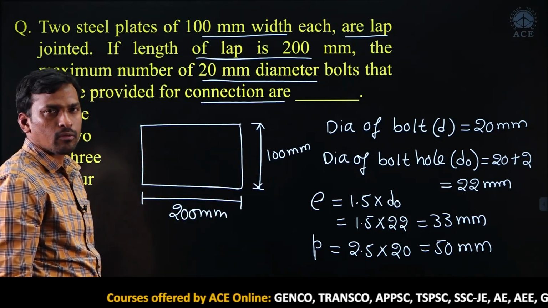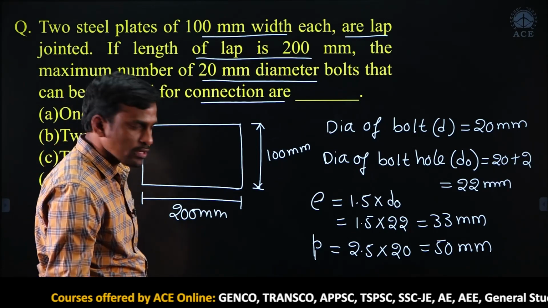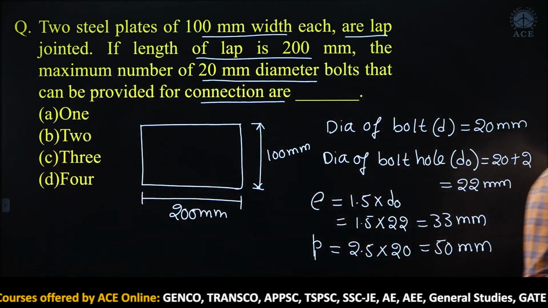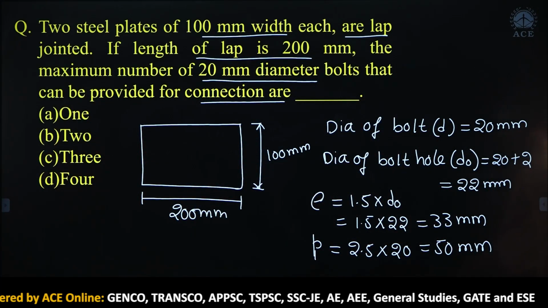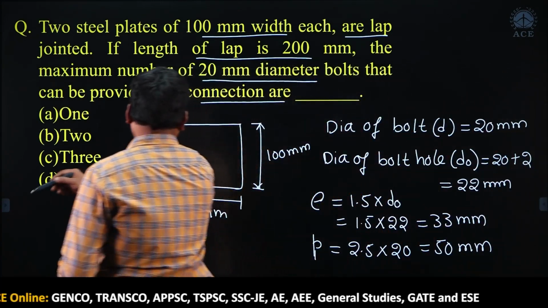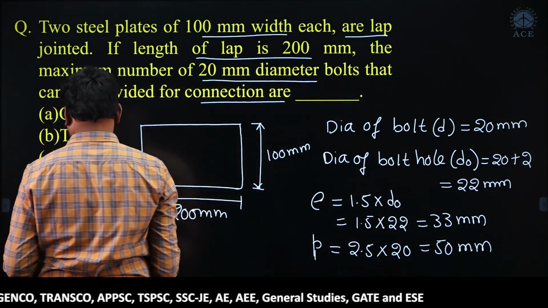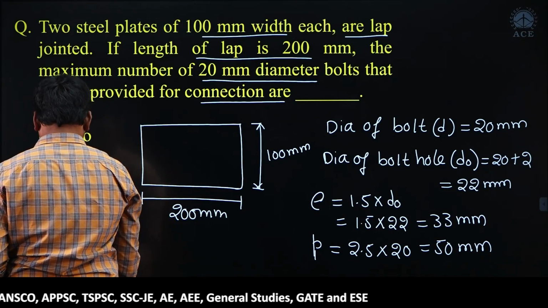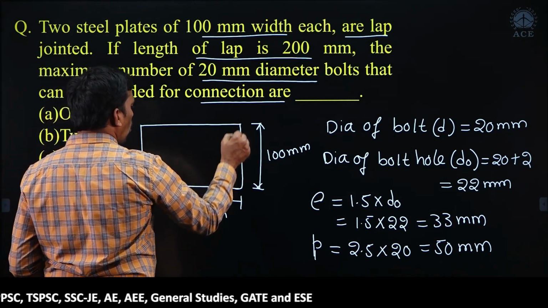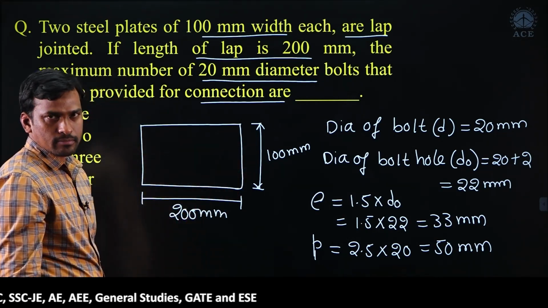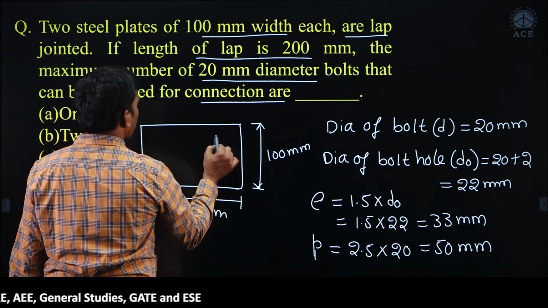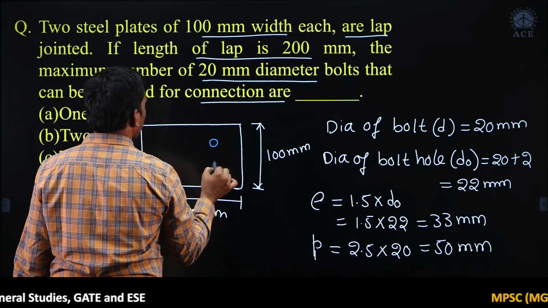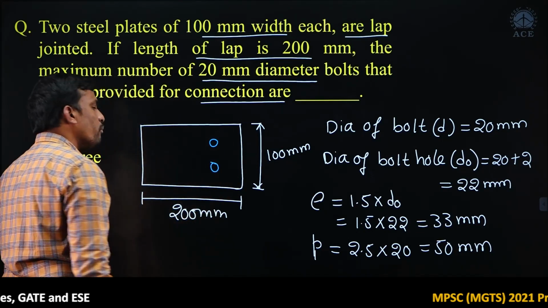Okay, along the width direction, just first note on this. Right. So, along the width, how many number of bolts we can accommodate, maximum? For example, I am just assuming 2 number of bolts.